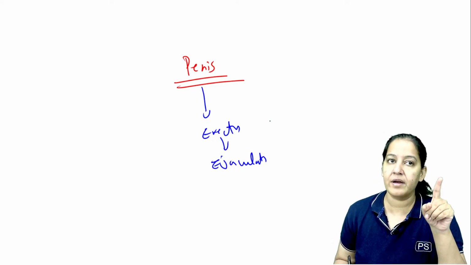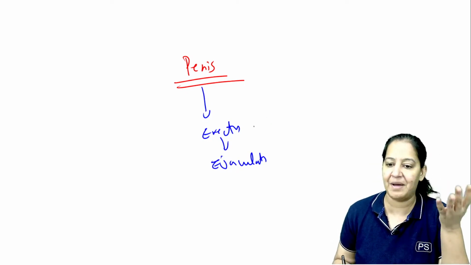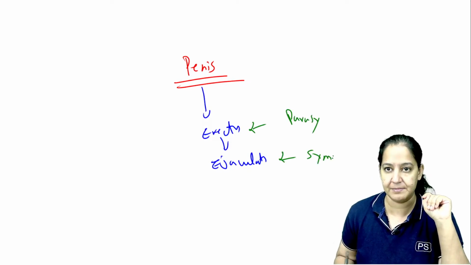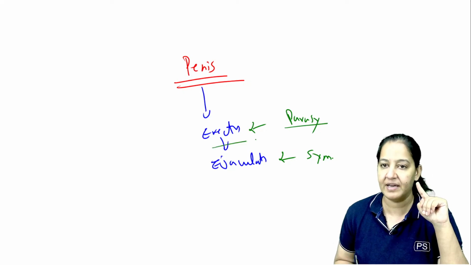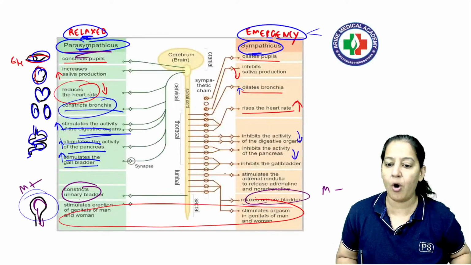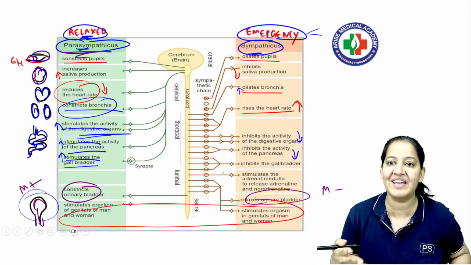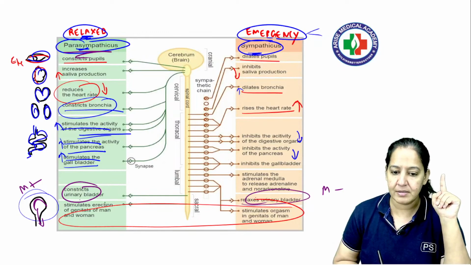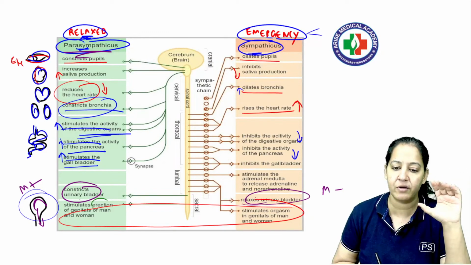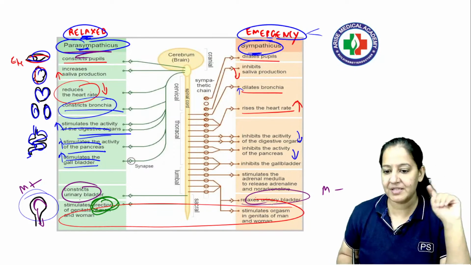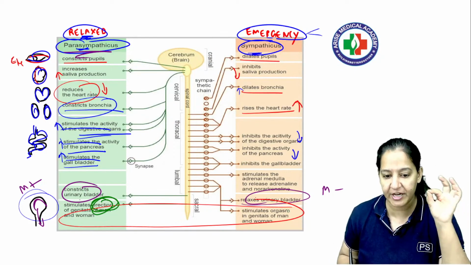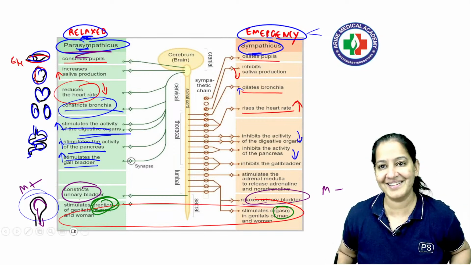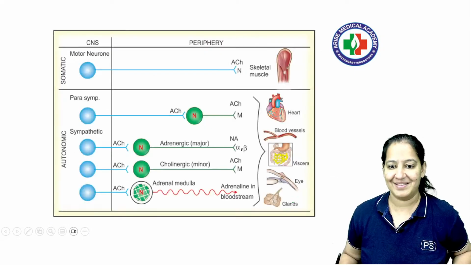So here it is the only organ in which sympathetic and parasympathetic are both doing the same action. Erection is due to the parasympathetic system, and ejaculation is due to sympathetic system stimulation. So parasympathetic erection, sympathetic ejaculation. It is the organ where the action is the same or complementing each other. In the rest of the organs, the action is opposite. You got my point? In both male and female, erection is due to parasympathetic, and orgasm or ejaculation is due to sympathetic. I hope you got it. Say yes, all of us. So that is the thing. Can you make it out?